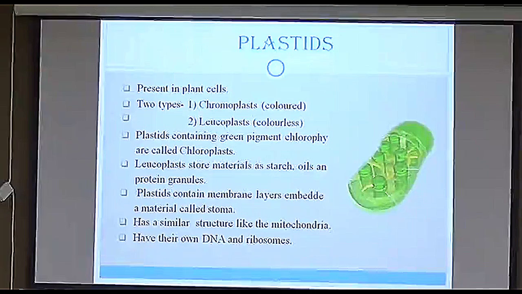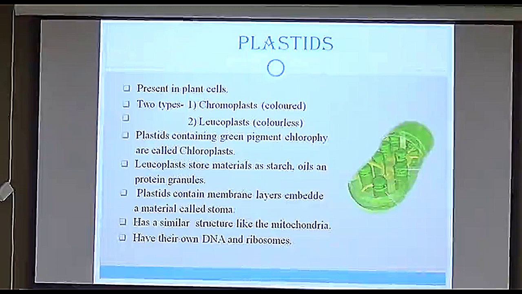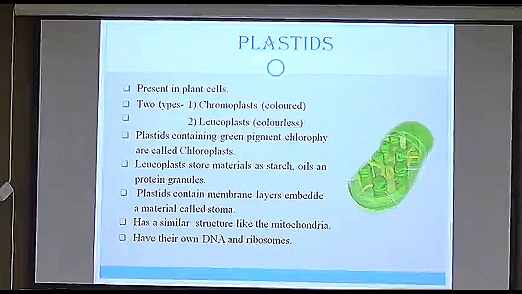That's why they store starch, oil, and protein, all the things required for food. Plastids contain membrane layers embedded in a material called stroma. It has a similar structure to mitochondria because it has its own DNA and ribosomes. That means the plastid also has the power of taking its own decision.